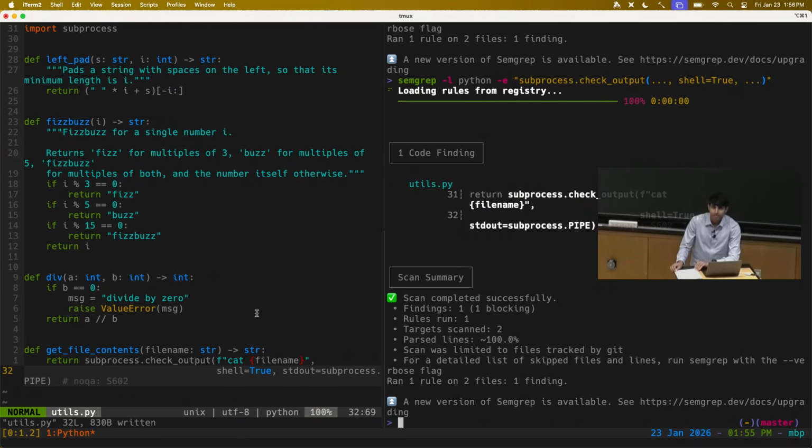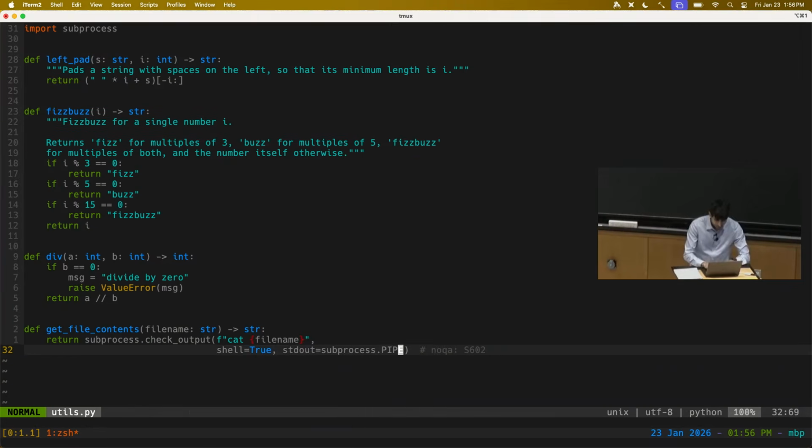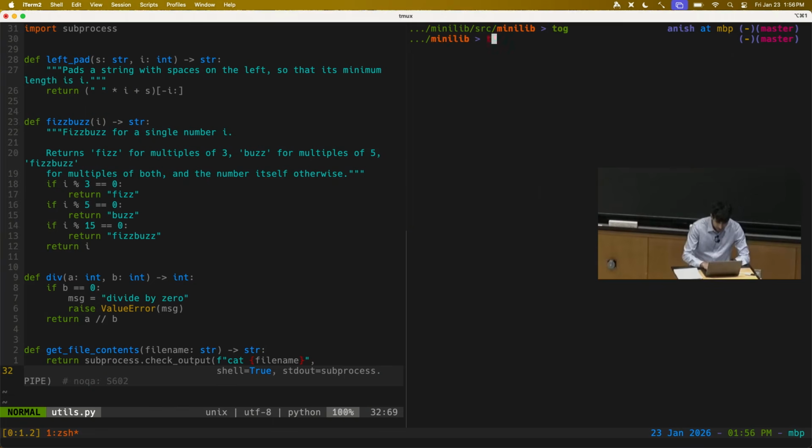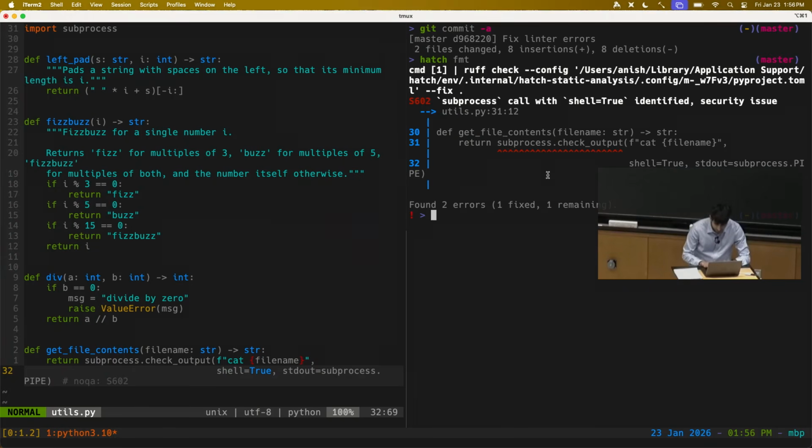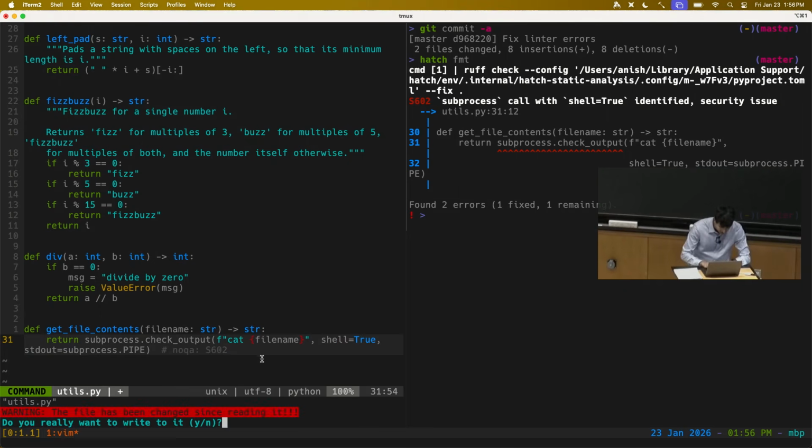Any questions about that? Cool. So let's go ahead and git commit these changes just to get them out of the way. Fix linter errors. And let me rerun my, oh yeah, this no QA thing doesn't work anymore because I broke this across lines.